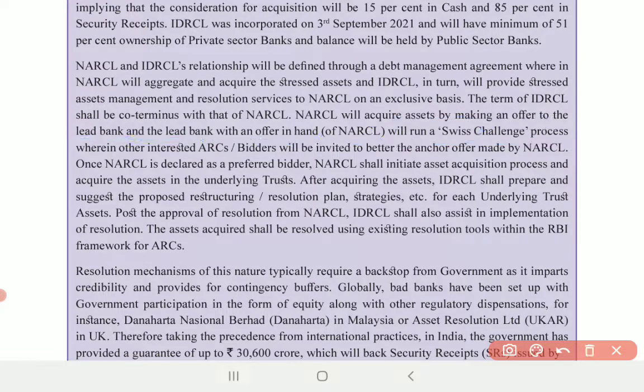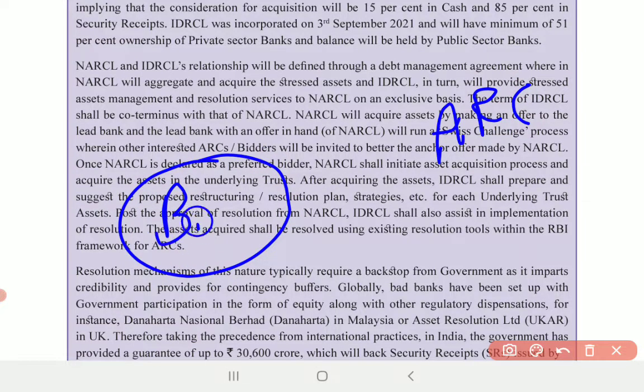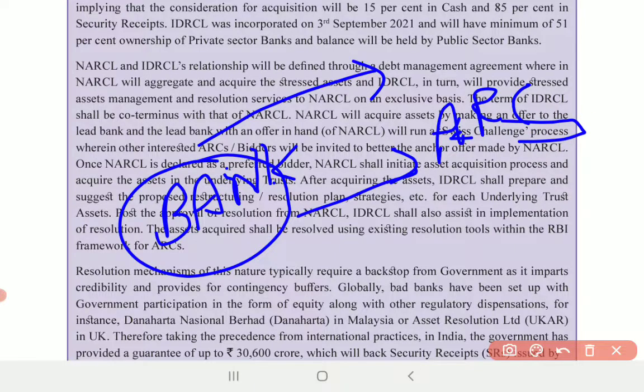The Swiss challenge process is nothing but that, along with NARCL, other ARCs also can participate to take the NPAs of the bank. So the bank can give to the ARC which is offering the higher value. That is the Swiss challenge process.